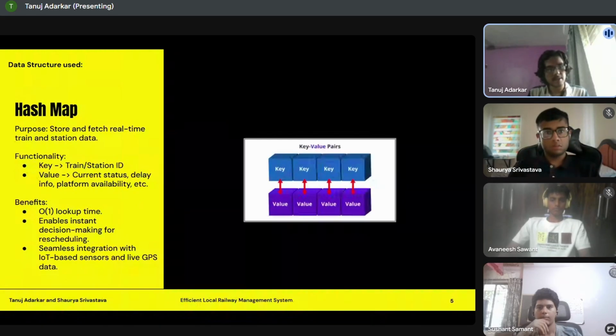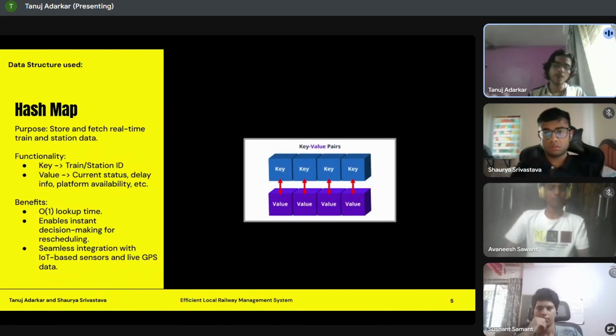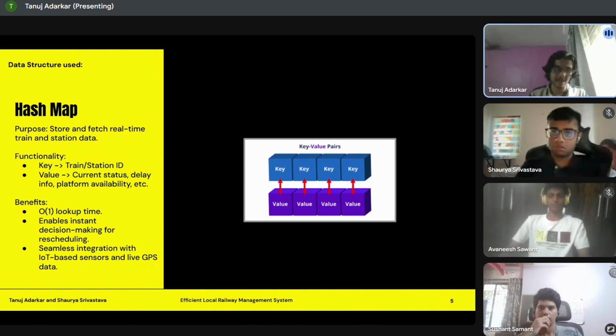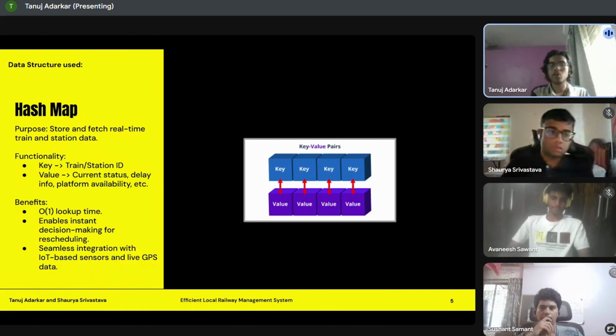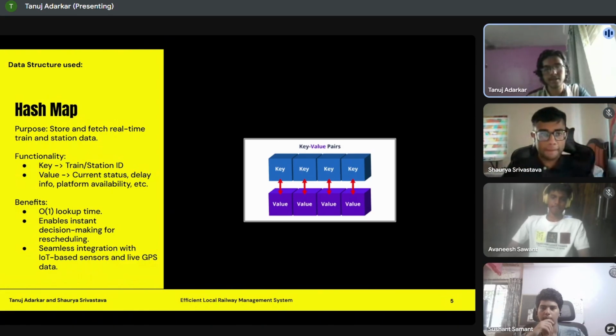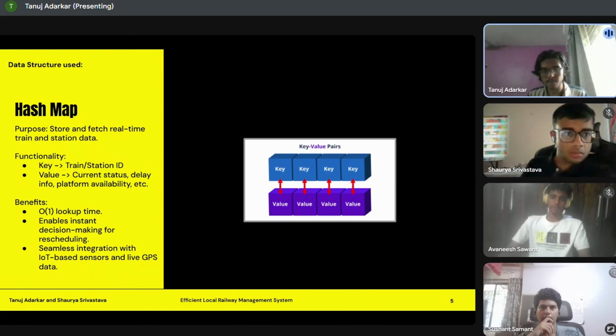Now let's talk about the next data structure, the hash map. The purpose here is to fetch real-time train and station data. Since a hash map stores key and value pairs, it gives an immediate lookup time. In terms of time complexity it is big O of one, so we can compute a huge amount of data in a very small amount of time. It also enables quick decision making for rescheduling as well.